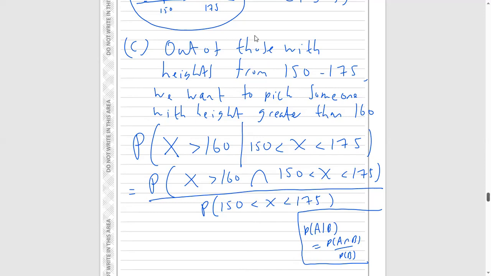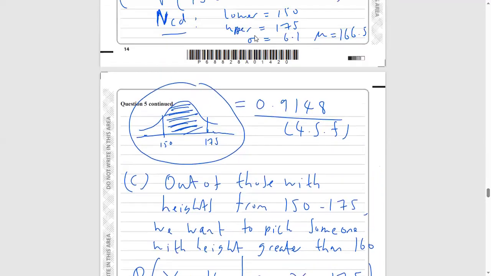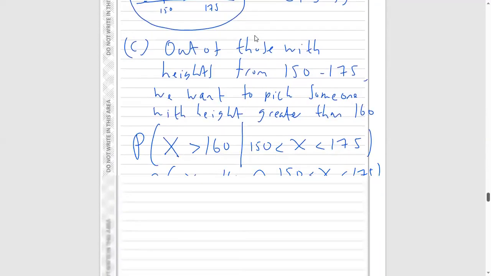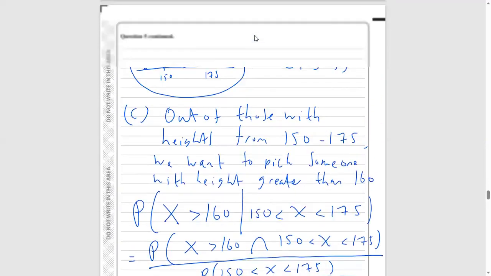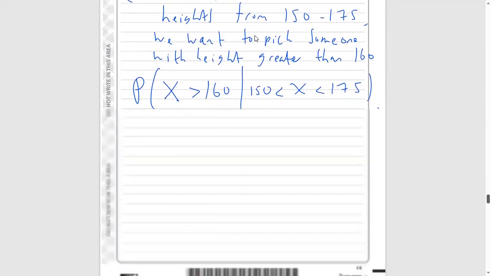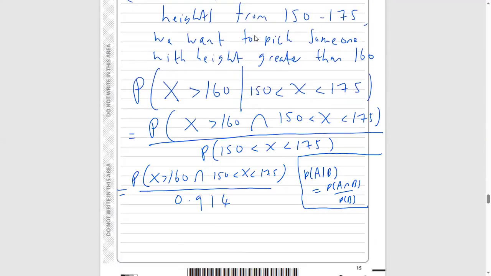Now, the bottom of this fraction is quite simple because we just worked that out up here. So that's going to be our bottom. Let's write this in. We want the probability that x is bigger than 160, intersection with 150 less than x less than 175, and divide this by the number we got before, which was 0.9148.